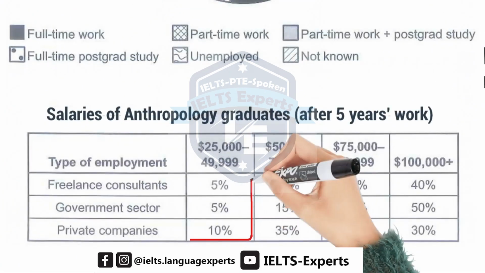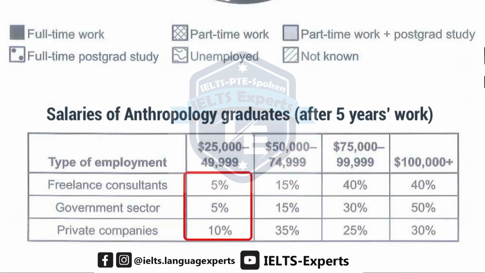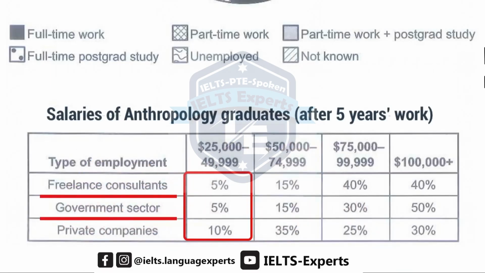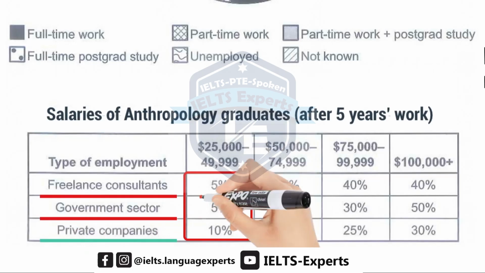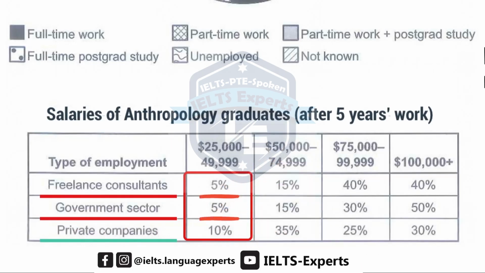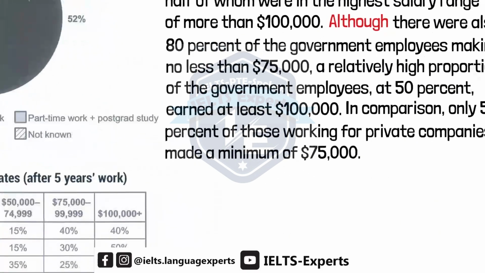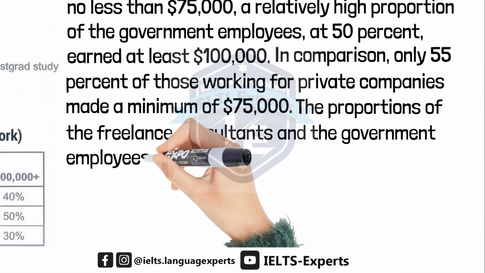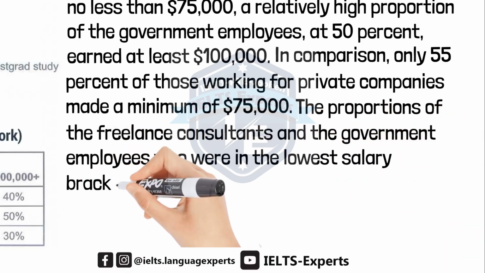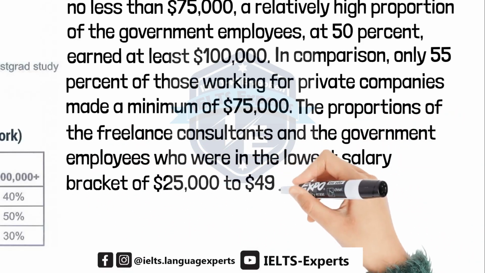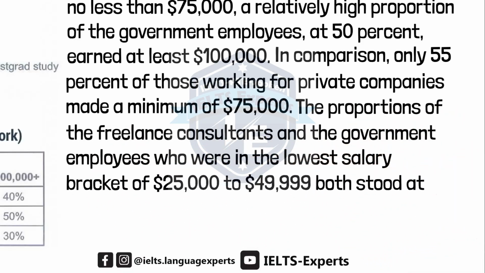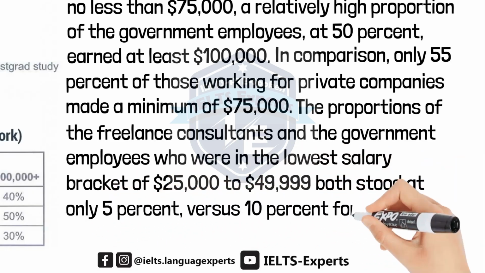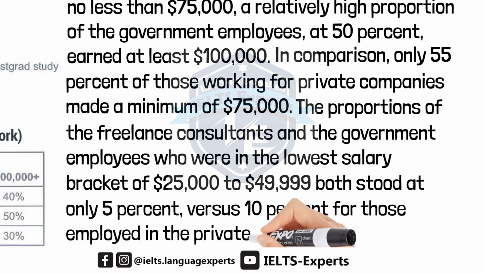Finally, let's add these 3 figures in the lowest salary ranges. The purpose again is to show these 2 sectors pay better than the last one because they each only have 5% of the graduates making less than $50,000. The proportions of the freelance consultants and the government employees who were in the lowest salary bracket of $25,000 to $49,999 both stood at only 5% versus 10% for those employed in the private sector.